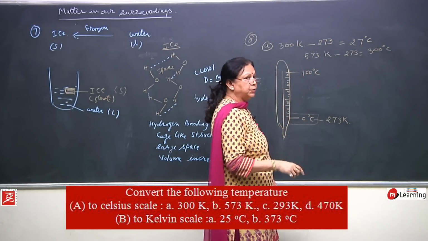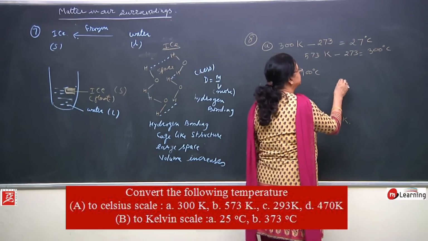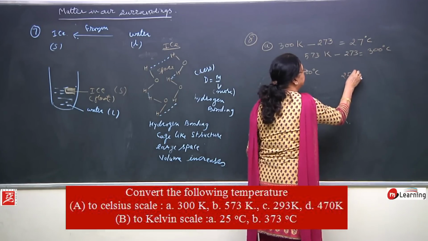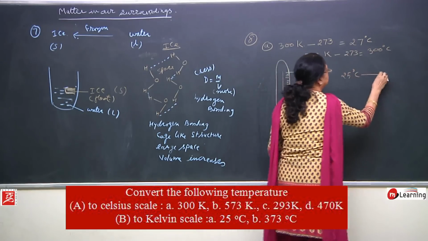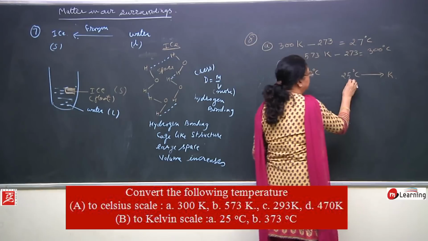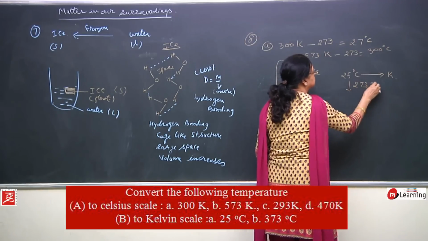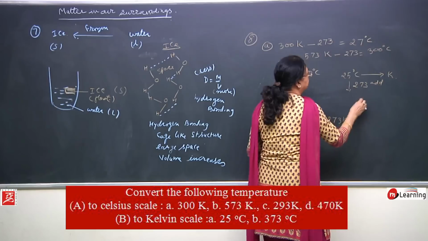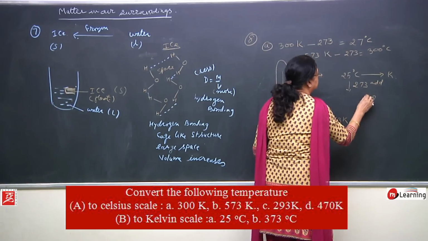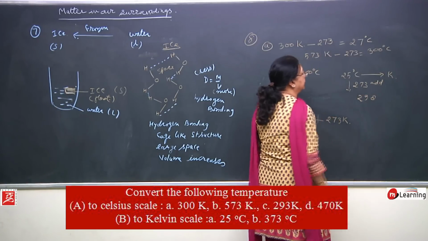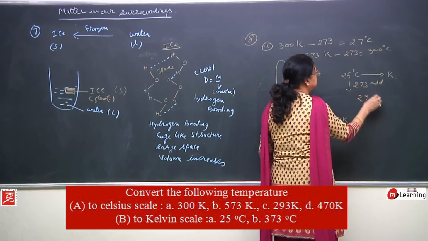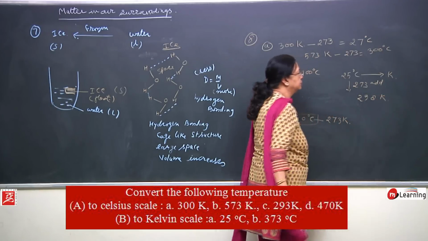Now, if I ask you to convert Celsius into Kelvin, suppose 25 degrees Celsius, what will you do? You will add 273 to it. That will be 298 Kelvin.